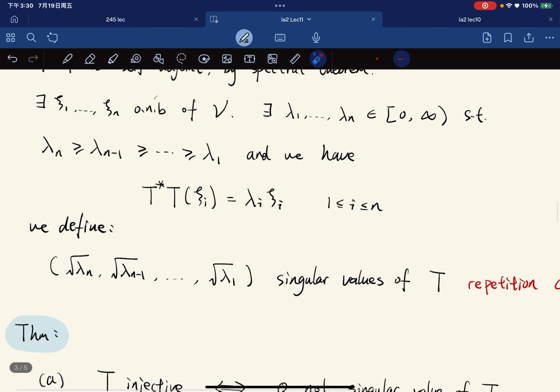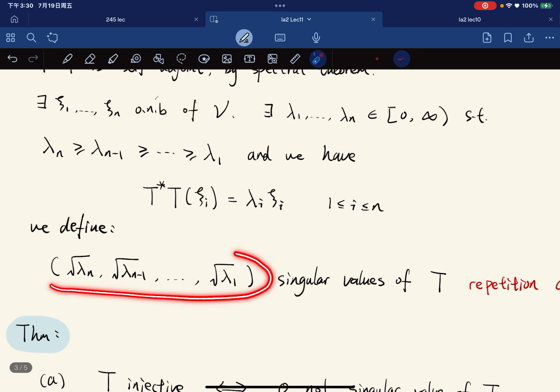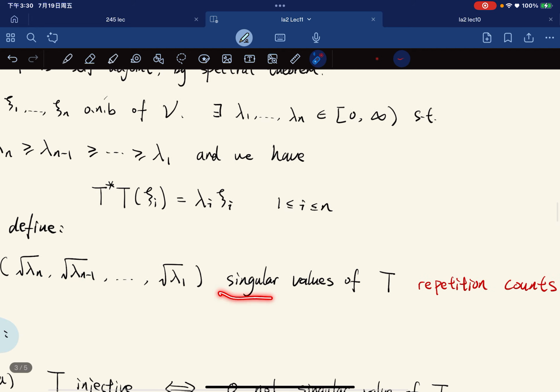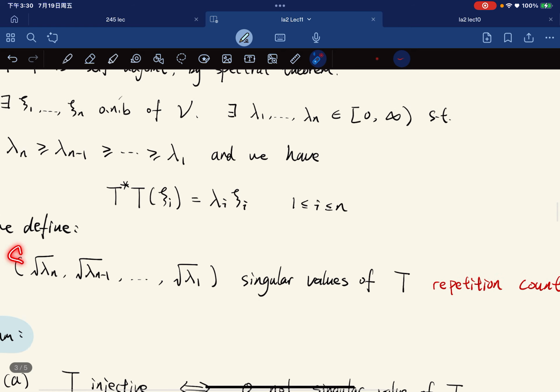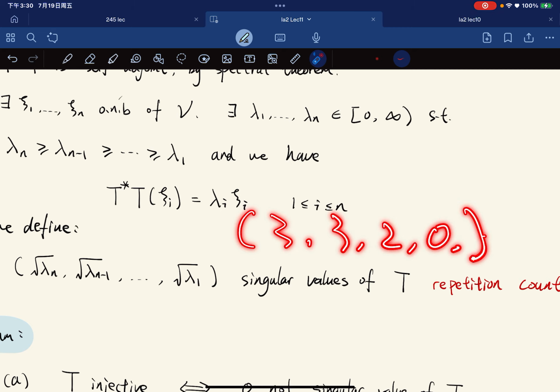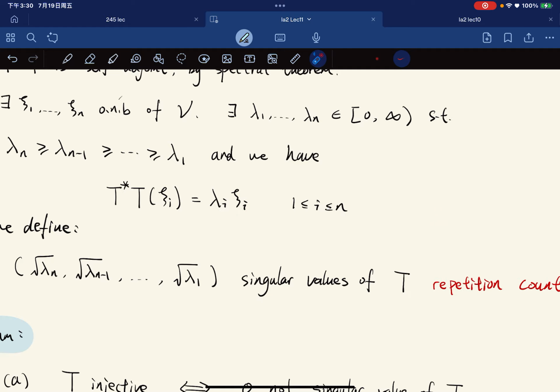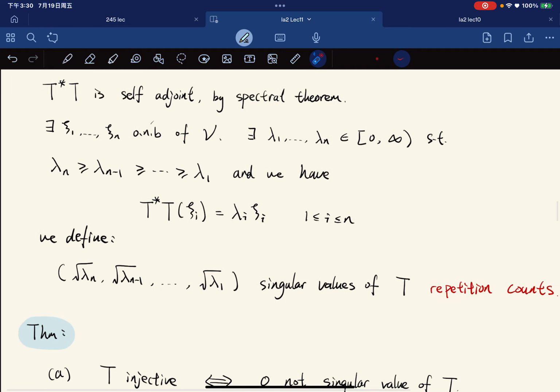Now we define the list of the square roots of them. The list of all the square roots of them is called the singular values of T, and we count the repetitions. So this is not a set with curly braces, it is a list. So 3, 3, 2, 0 is the singular values of T.